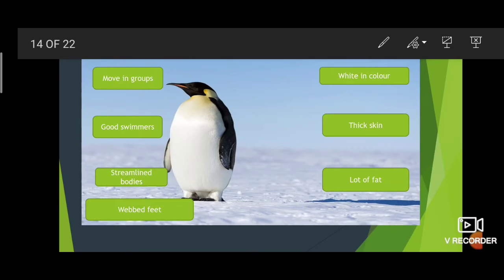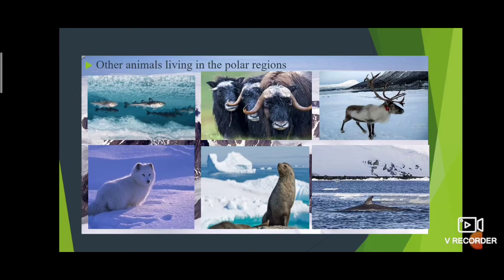Likewise, polar bear and penguin, we have many animals which live in the polar region. What are the animals? First one is fishes. Then the second one is musk oxen.